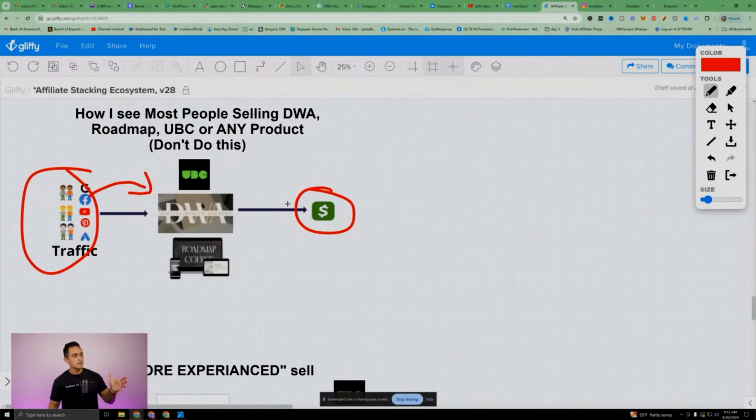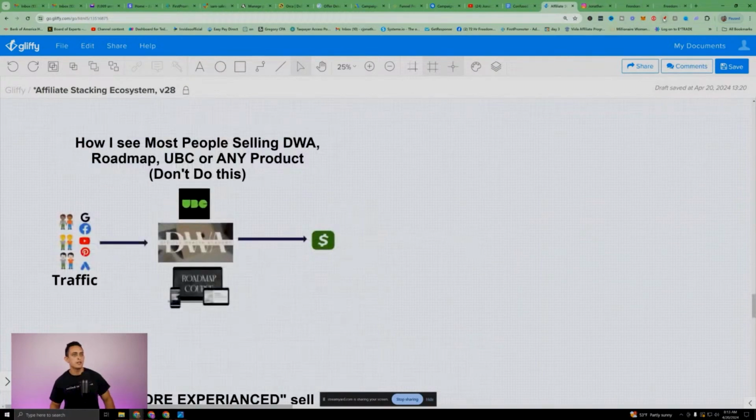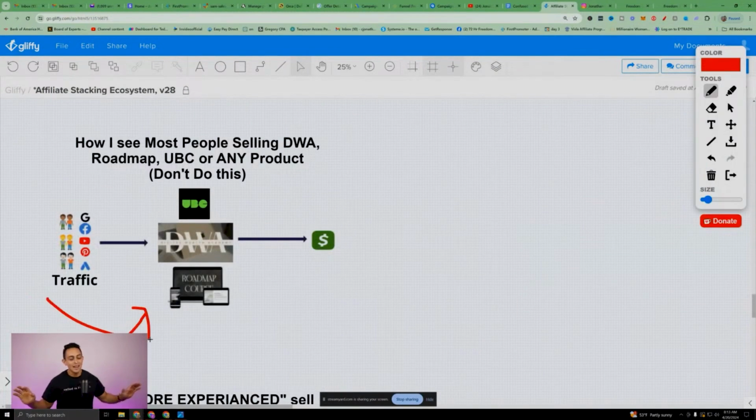This is what I see most people doing. They're creating Instagram videos saying, hey guys, look at these really cool modules with DWA, UBC, it's going to teach you so much. Trust me, your audience hates that. The next thing is what a more experienced marketer would do. Typically with the first one, you're probably sending people to a stand store, which I hate, by the way, and I'll explain why in just a little bit.